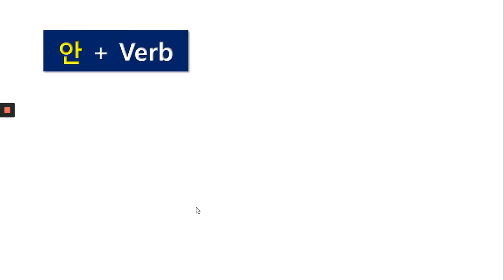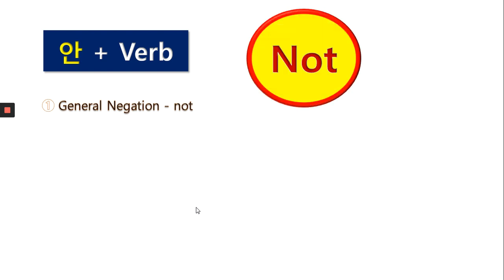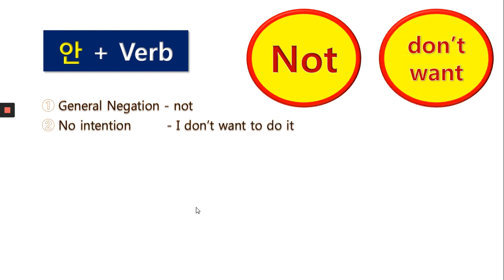안 plus verb, short form, right? 안 plus verb. It has two meanings. Number one, general negation, not. Number two, no intention. I don't want to do it. Okay.